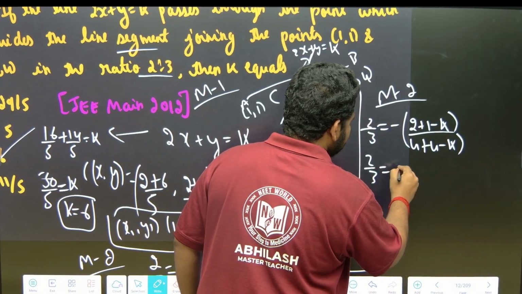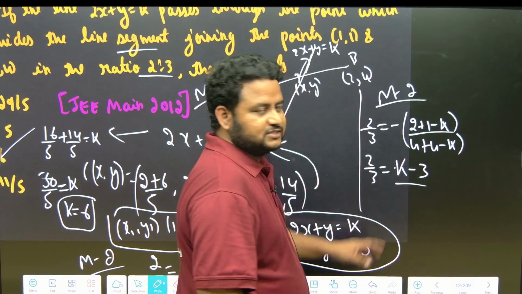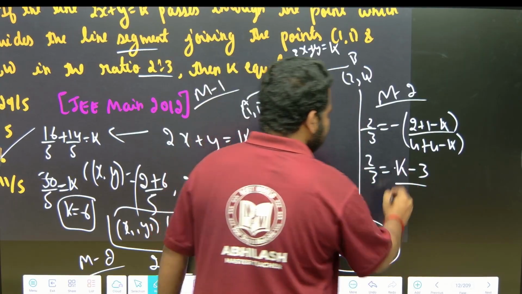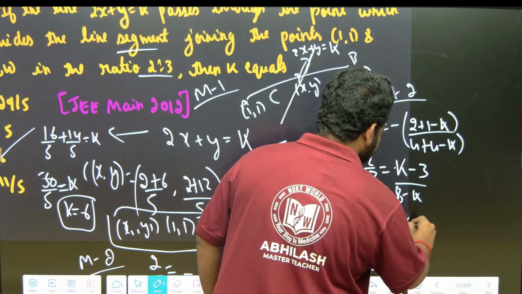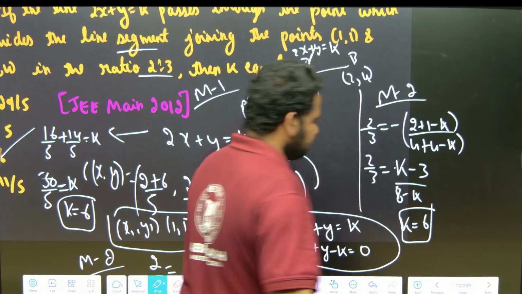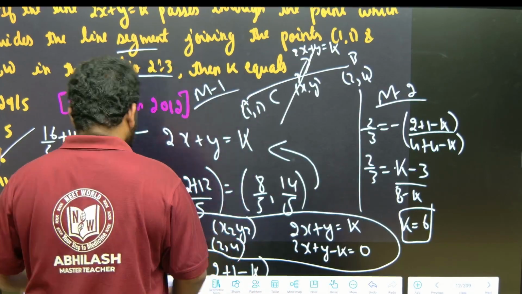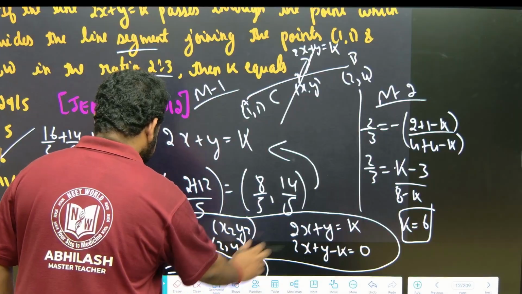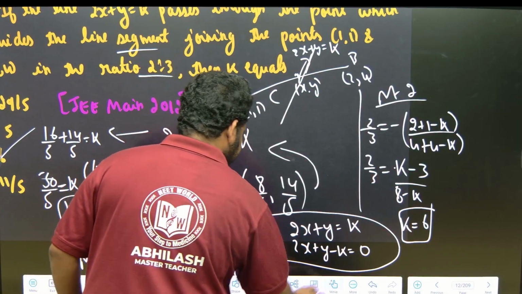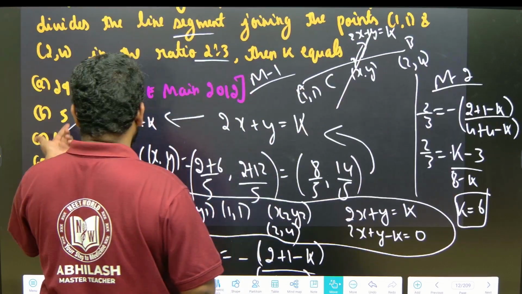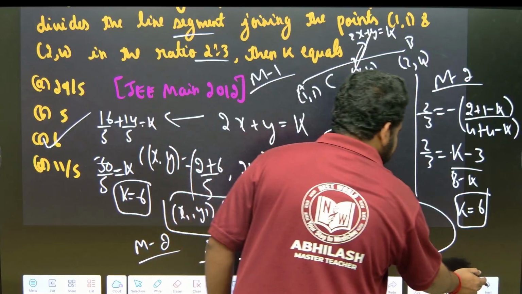So this will become 2 by 3 is equal to k minus 3 by 8 minus k. If I multiply this, I will get k is equal to 16. Not 16, that is 6. Alright, so we will get k is equal to 6. Okay, I hope you understood the second method as well. So we will get 6 here also, and in the second method also we will get 6. Alright, so let us move to the next question.